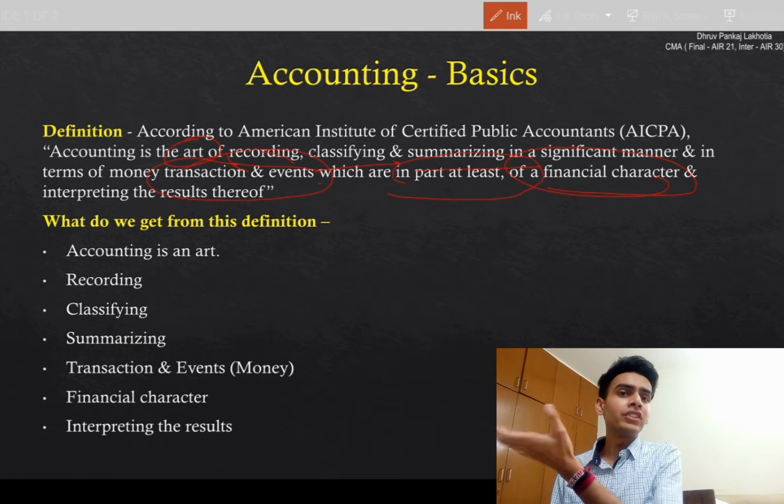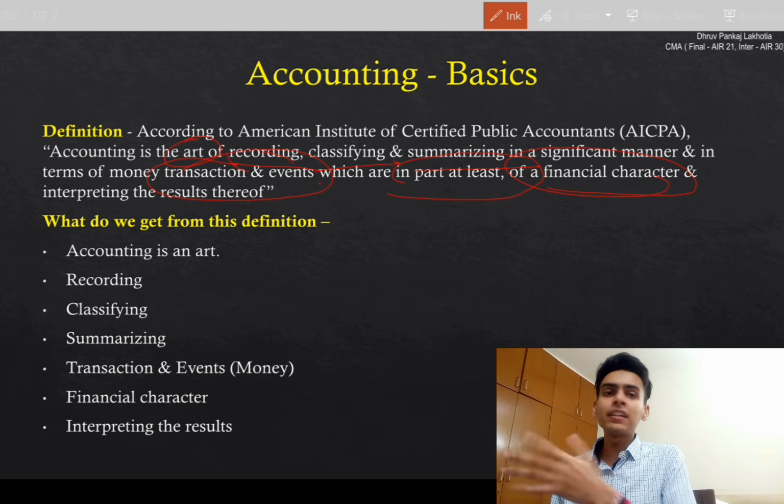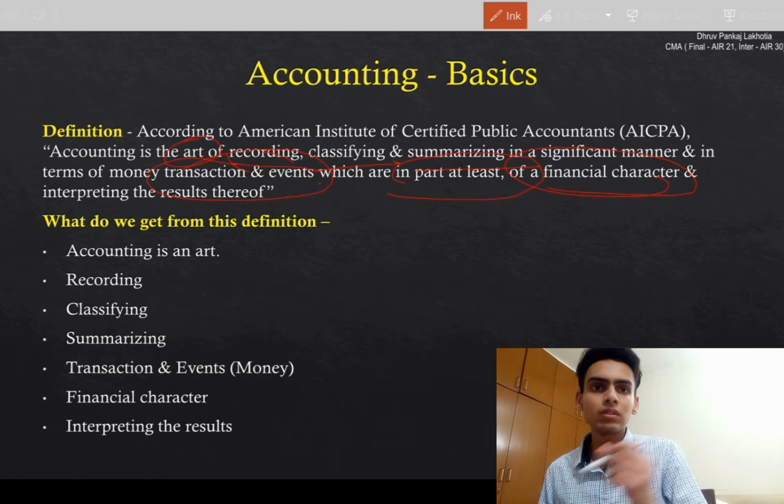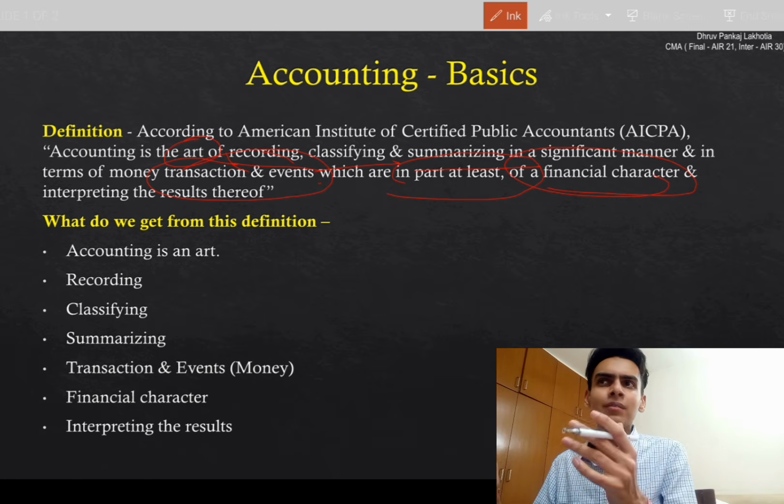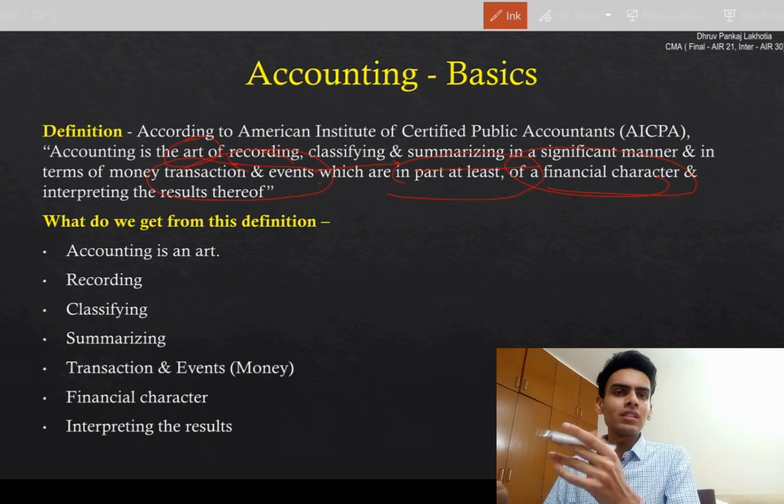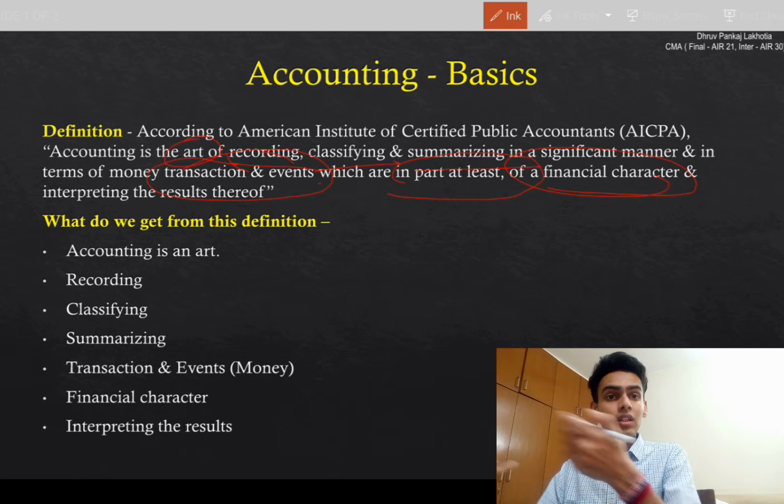We have something called journal entry. Any transaction that happens, maybe I have purchased some goods, has to be recorded. It has to be written down. If your dad runs a shop or a business, if he does anything, he has to record it. If he purchases goods or sells goods, he has to record it.